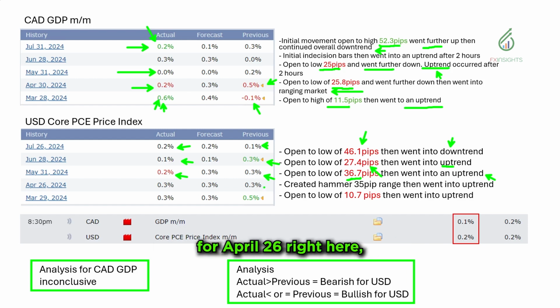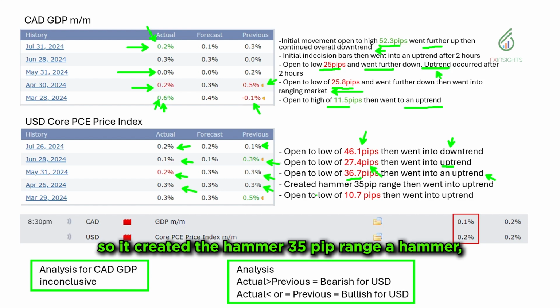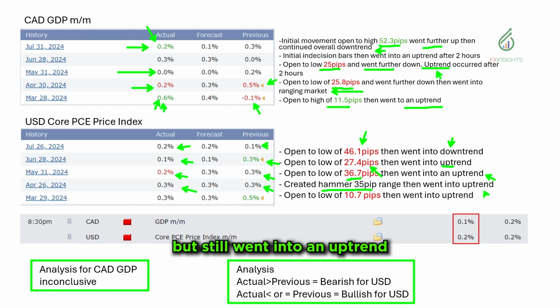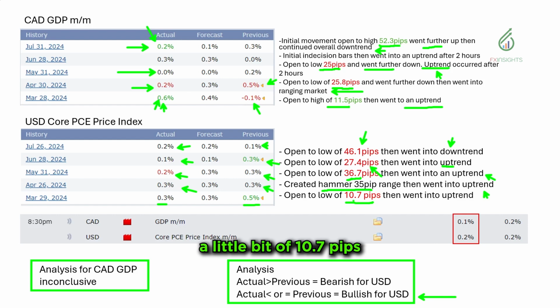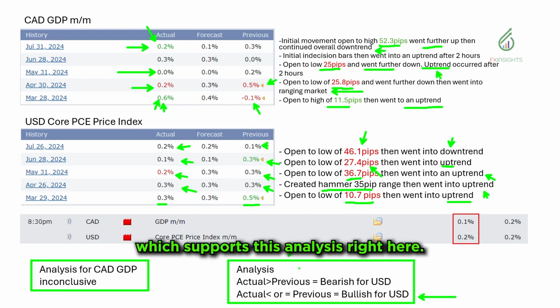Next stop for April 26th right here. 0.3 going into 0.3. So it created the hammer, a 35 pip range hammer, but still went into an uptrend, which supports this one at least. March 29, this one went lower. So actual now is less than the previous. So at least we're looking at a bullish movement. It did still pull back a little bit, 10.7 pips, before it went to an uptrend, which supports this analysis right here. So yeah, that's pretty much it.